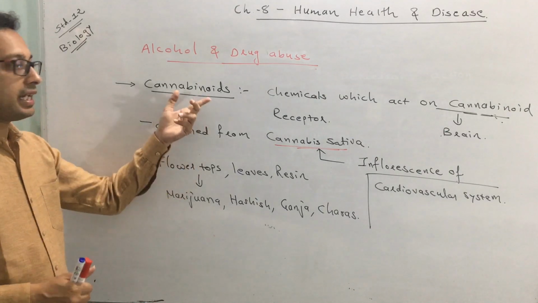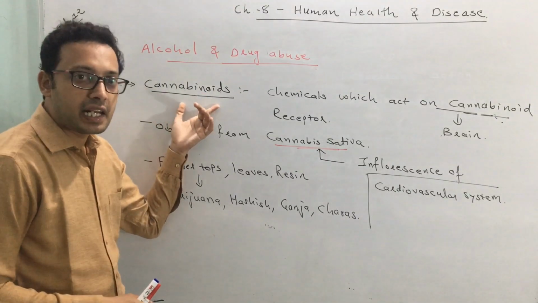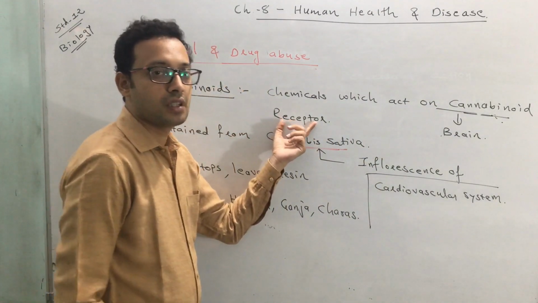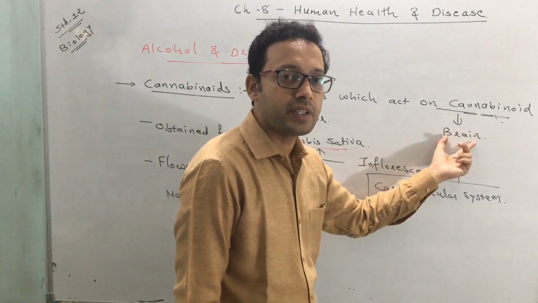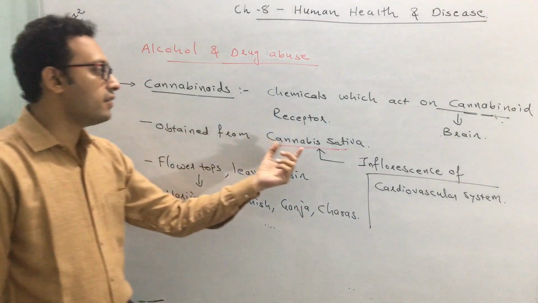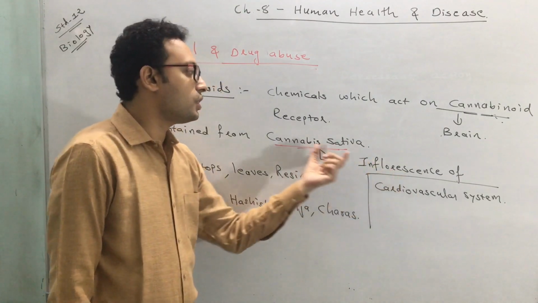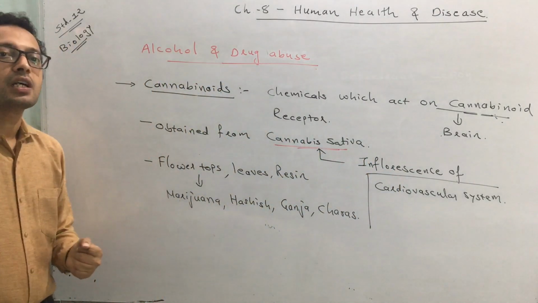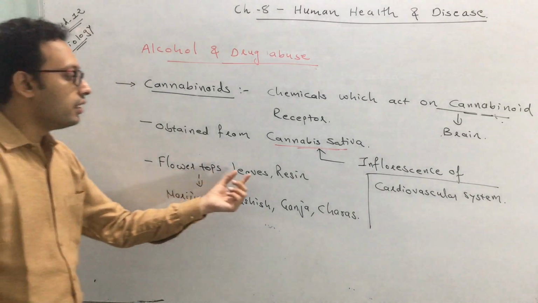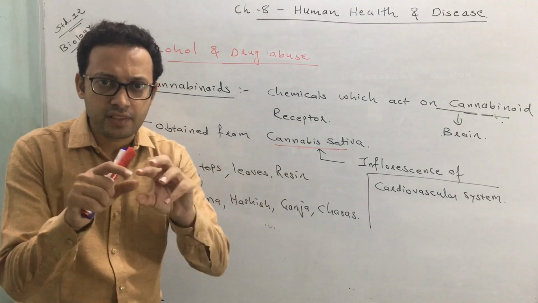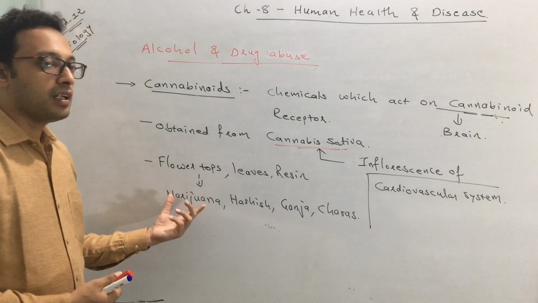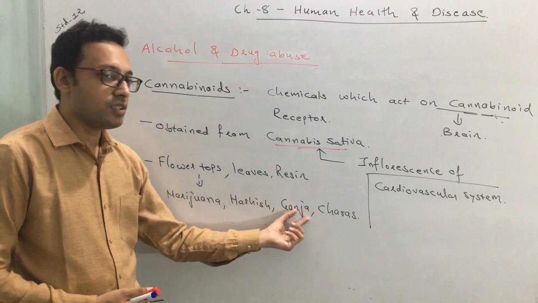I again repeat, what are cannabinoids? Cannabinoids are chemicals that act on cannabinoid receptors, which are found in the brain. They are obtained from the inflorescence of cannabis sativa, using flower tops, leaves and resins mixed in varying proportions to obtain marijuana, hashish, ganja, charas.